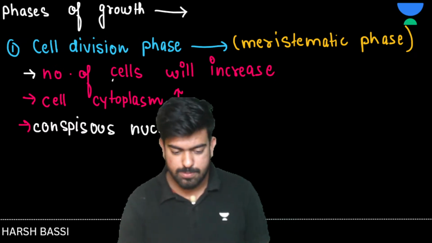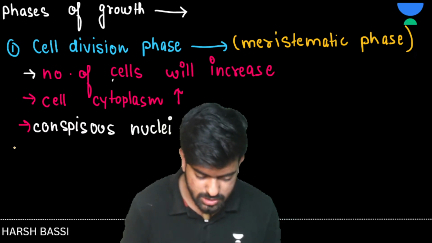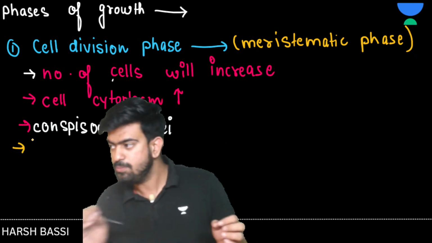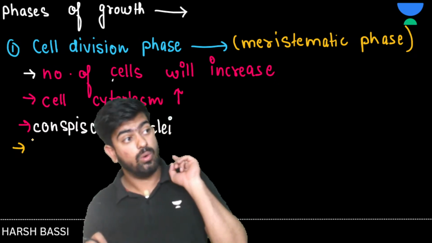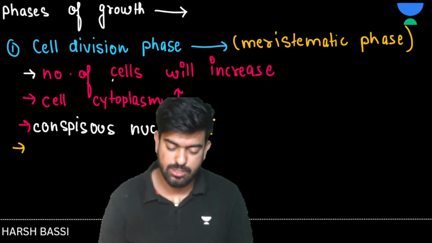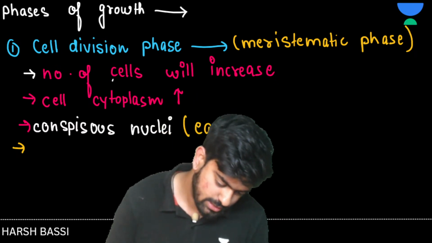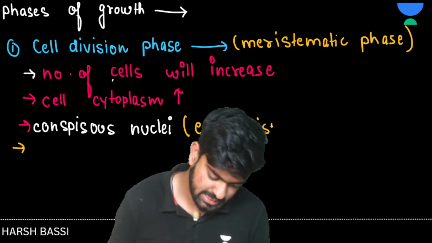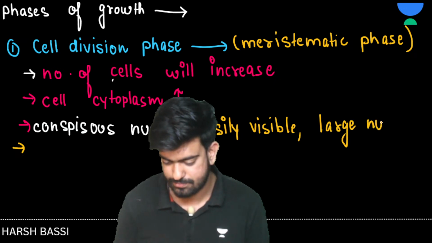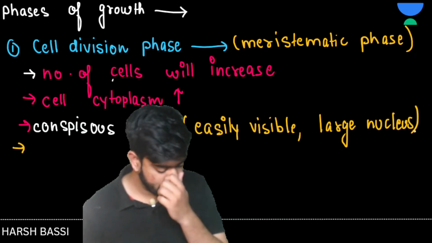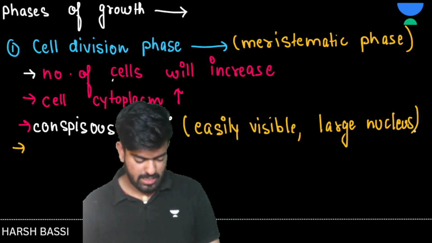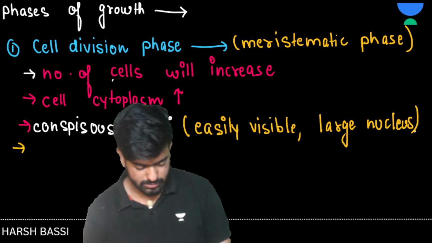Oh, did I say conspicuous small? I'm so sorry. Conspicuous means it's easily visible. You can easily recognize that, oh okay, this is the nucleus. So a conspicuous nucleus is basically a large nucleus, an easily visible nucleus. Easily visible or large nucleus. Clear to everyone? Any doubts anywhere? Any doubts, people? Let me know in the comment section. No doubts?